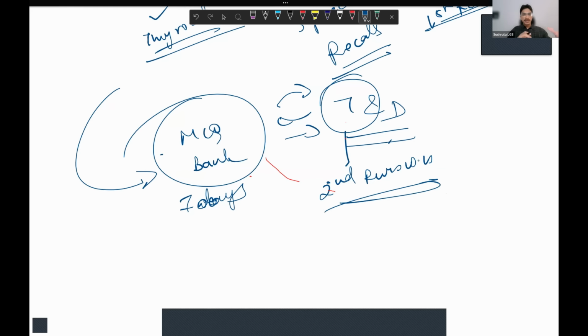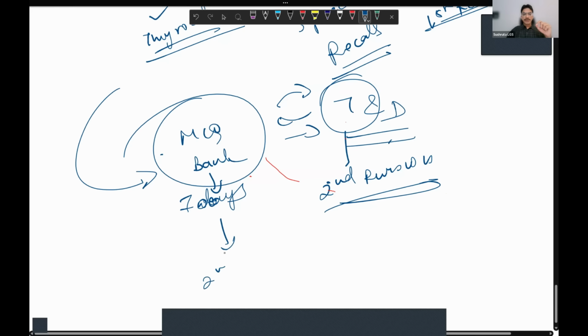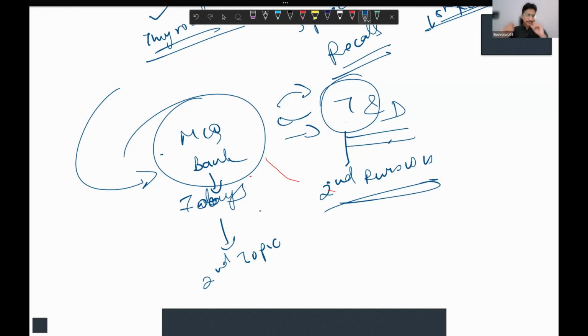simultaneously, you are reading theory. After a week, you did your first revision. After a week, again, you did your second revision. So if you see, in that 15 to 20 days or 3 weeks gap, you have almost revised twice. And when you are solving the MCQ bank of thyroid, you are reading the second topic. So your theory and MCQ reading is going hand in hand.